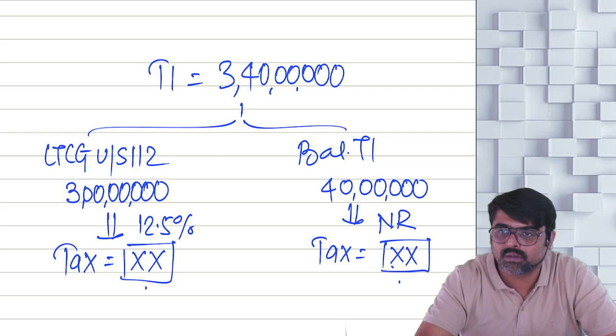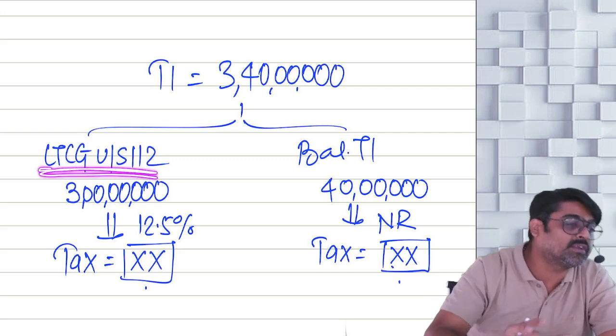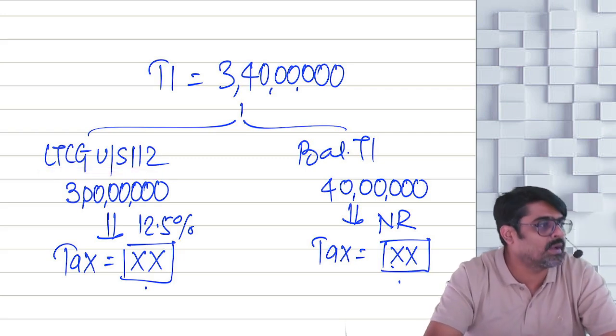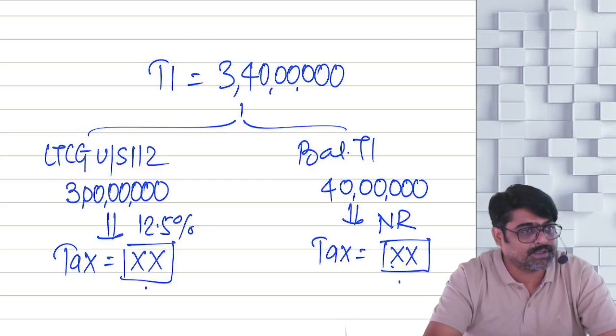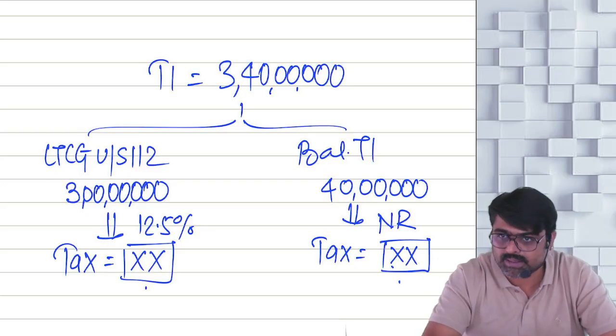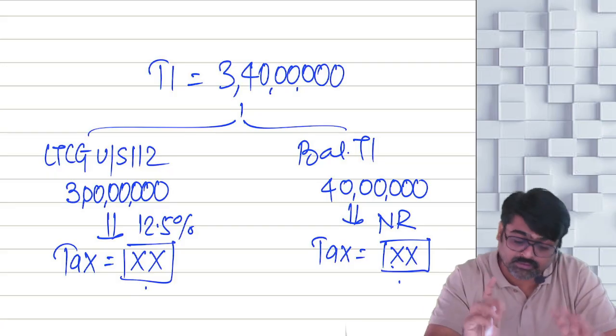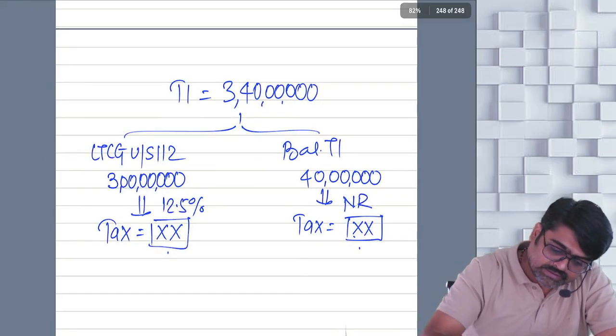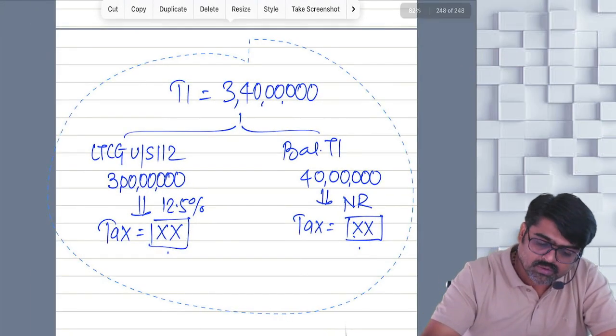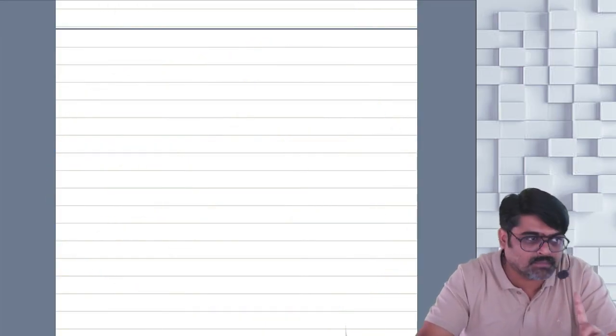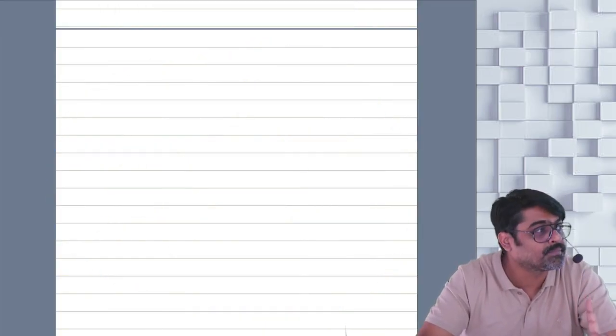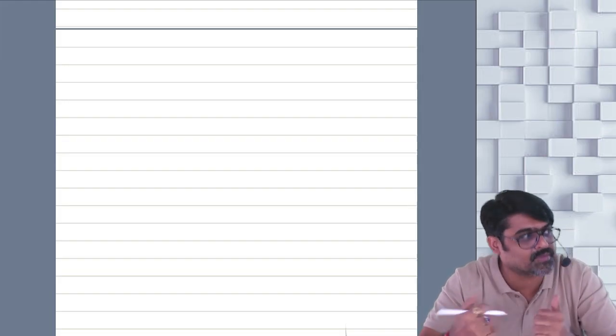Understood? Here it can be LTCG 112, LTCG 112A, STCG 111A and dividend income. Yes or no? Did you understand this calculation? Not today, no. All the questions of chapter number 1 you are going to solve at home. All the questions. Those questions involve these types of calculations.